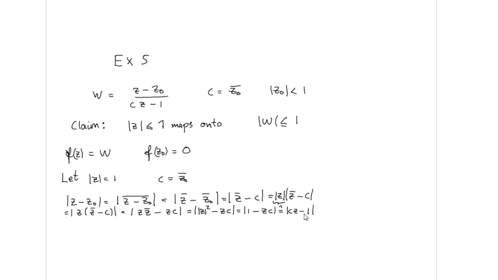So then we obtain this. Now we have proven that the numerator is equal to the denominator in the case when the absolute value of z is equal to 1. And therefore we can conclude that the absolute value of w is equal to 1.